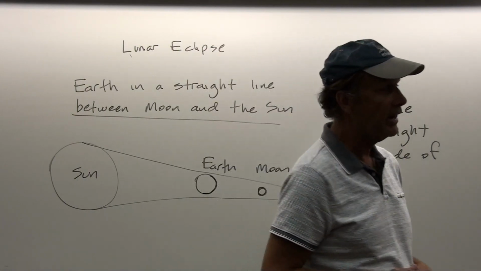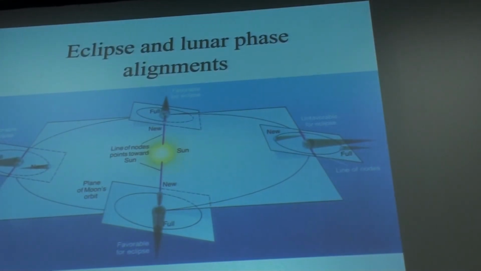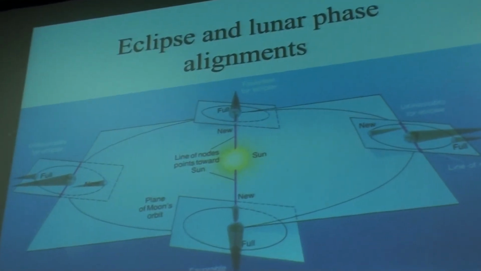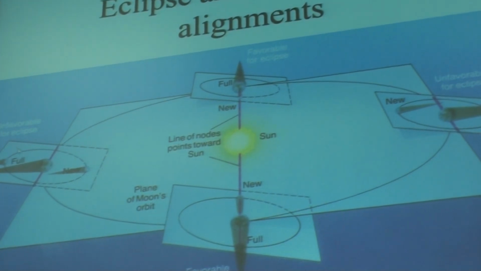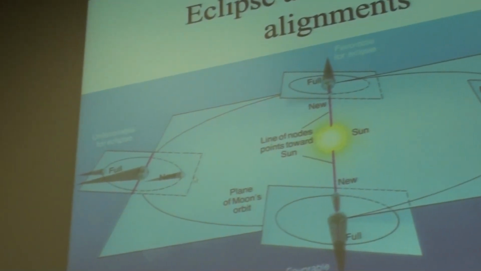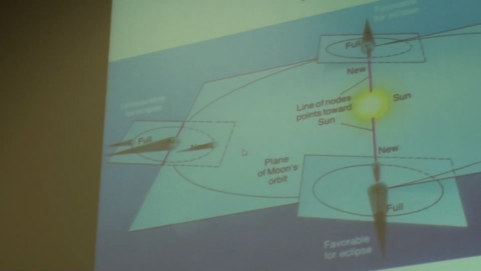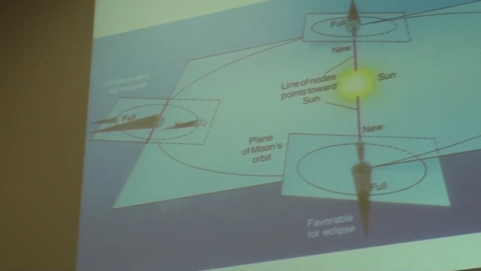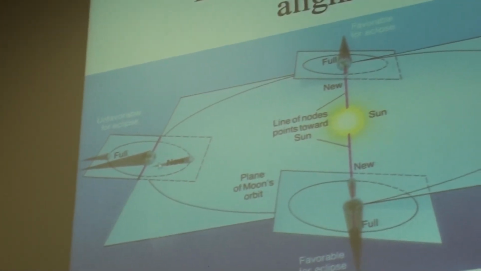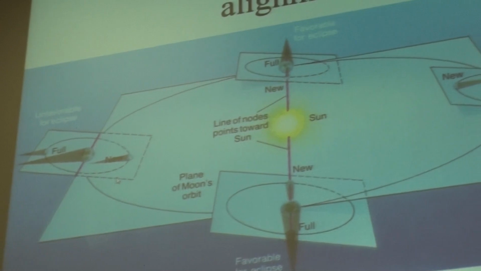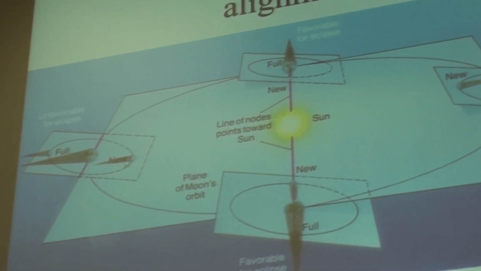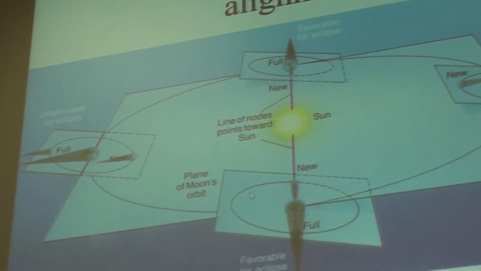But let me just remind you, if we look up at the data projector for a second, how these alignments arise. Remember that the moon's orbit is at something like a 7-degree angle with respect to the ecliptic plane, which means that most of the time the lunar phases' shadows miss each other.